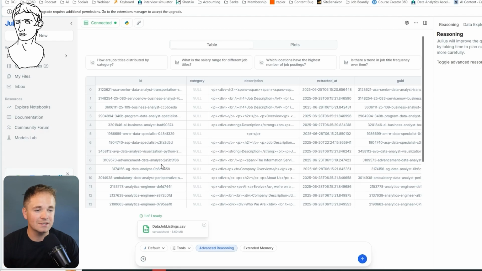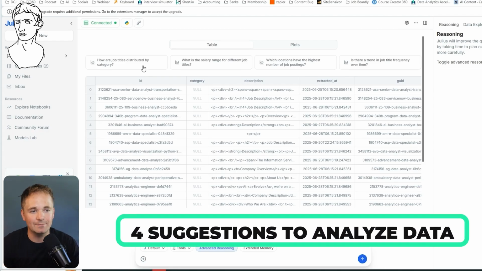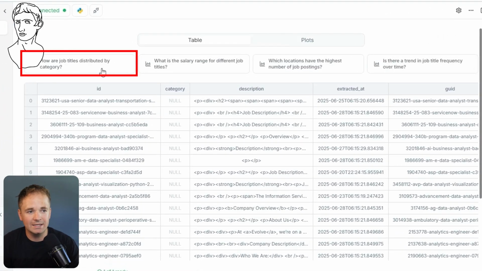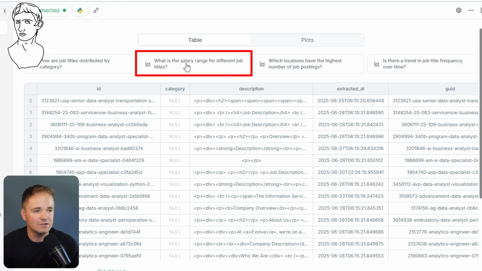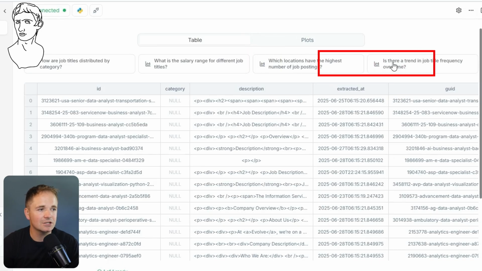Another thing I really like about Julius is it gives me 4 suggestions on things that I could do to analyze my data. For example, how are job titles distributed by category? What is the salary range for different job titles? Which locations have the highest number of job postings? And is there a trend in job title frequency over time?